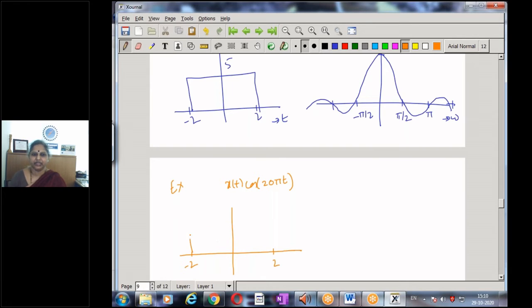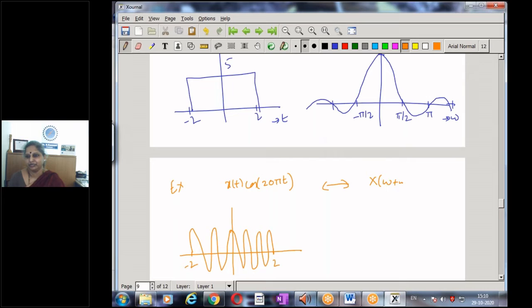So I am going to have a lot of oscillations. It's not drawn to scale, please excuse that. It's a pulse that exists from -2 to +2, and it's a cosine signal. Now if I look at the frequency translation property of the Fourier transform, what does it say?